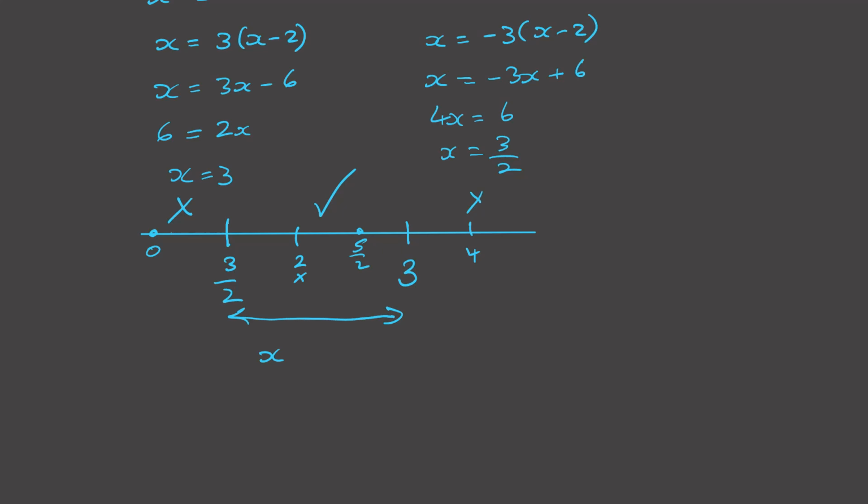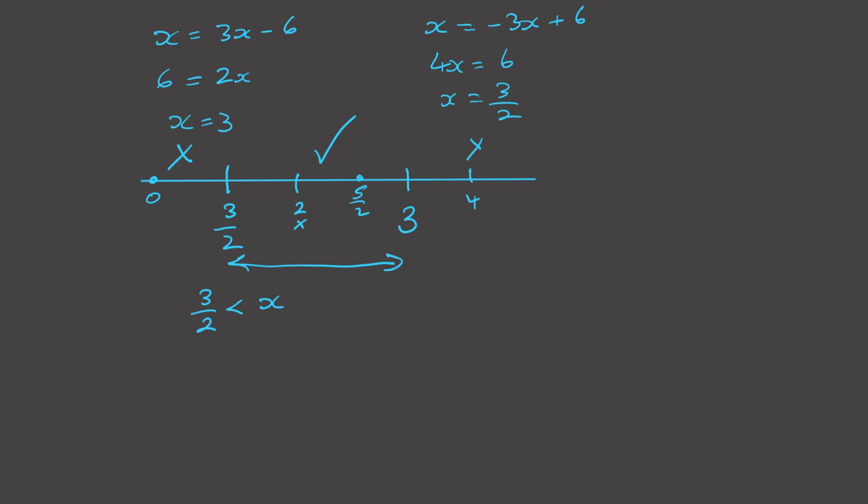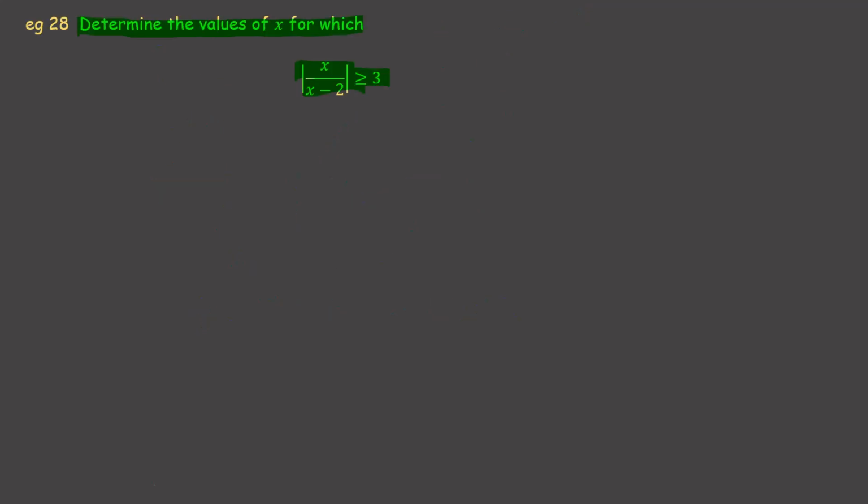So we could say that x is more than 3 over 2. Was it greater than or equal to? It was. So that one's that. But less than 2. And then we could have x is more than 2 and less than or equal to 3. Let's try something different. I'm not going to go through all the different methods.